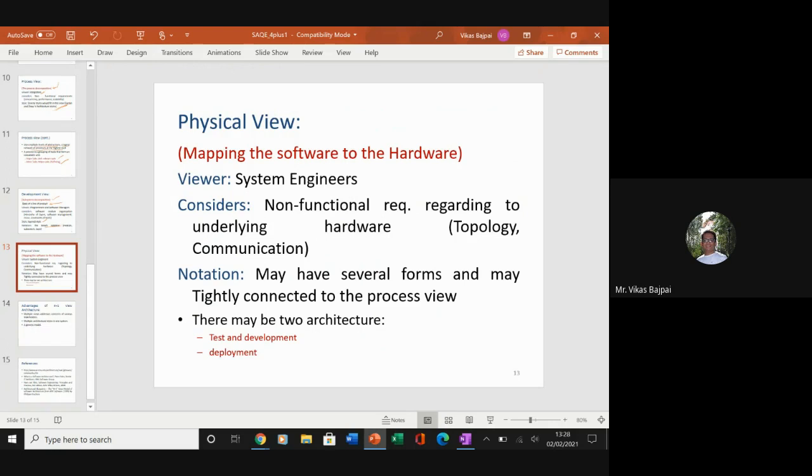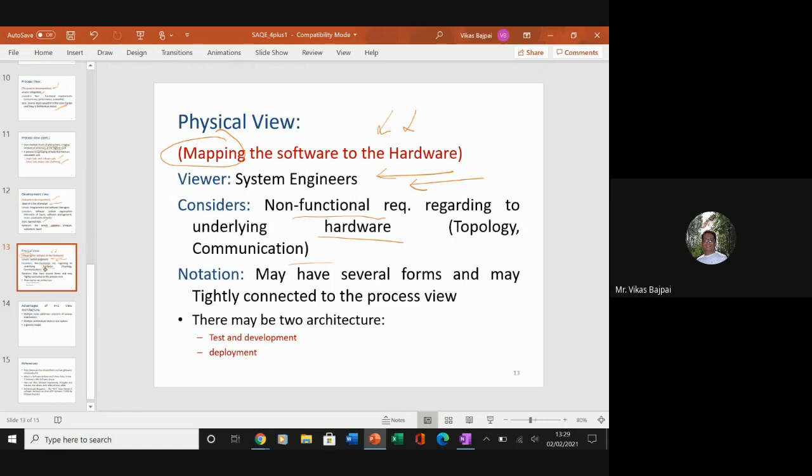Then we have a physical view where mapping the software to the hardware is done, right? In this one, we are trying to map the software and its components to the associated hardware. So the viewer will be the system engineer, right? He'll be the best one to take a call on what components to run on what machines. And we'll be considering your non-functional requirements regarding the underlying hardware. That means the topology, communication. And this view basically shows the system's execution environment.